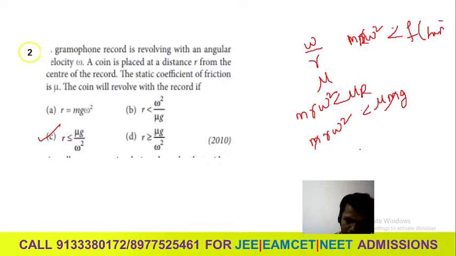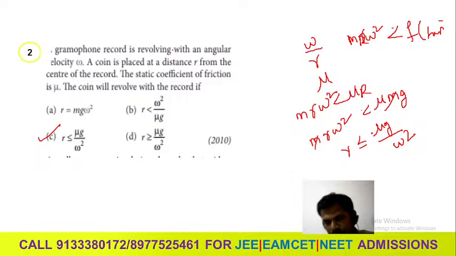According to r, you can write r is less than or equal to mu g by omega square. This is the answer. These types of questions do not come in your examination so many times, but if any example like this comes, you can answer.